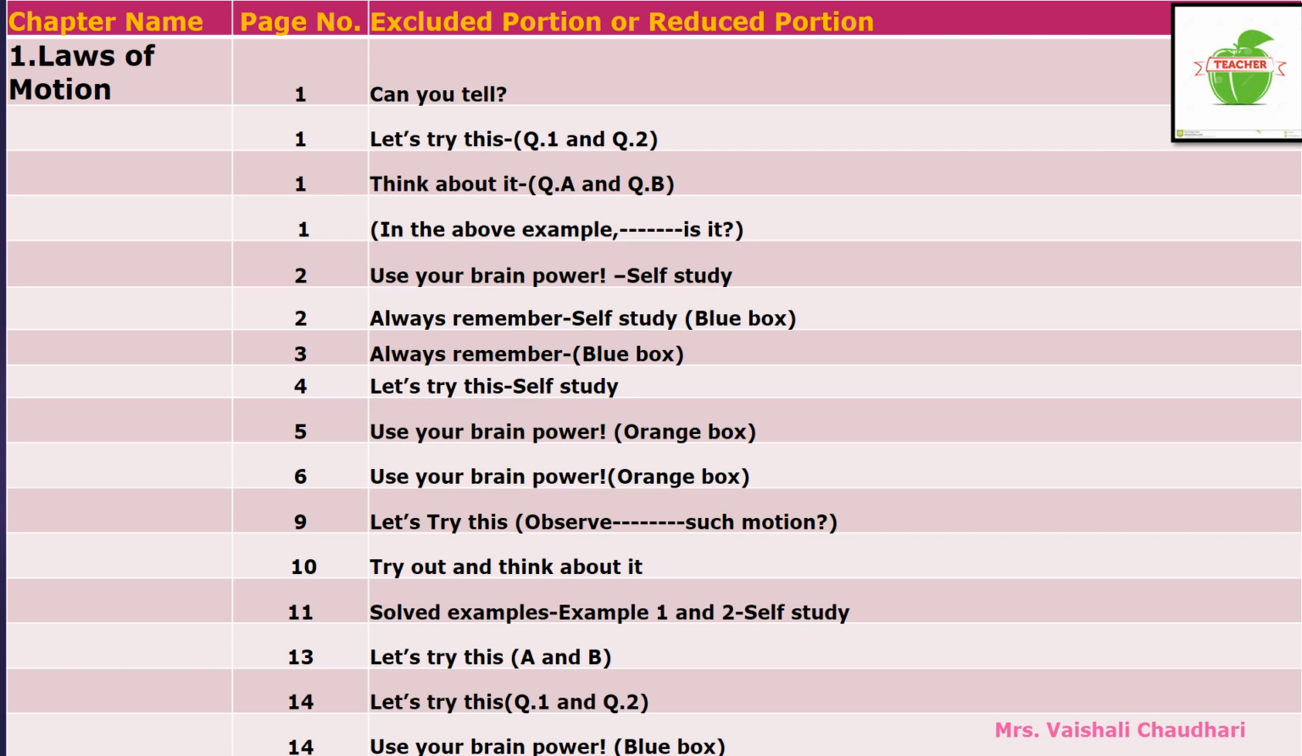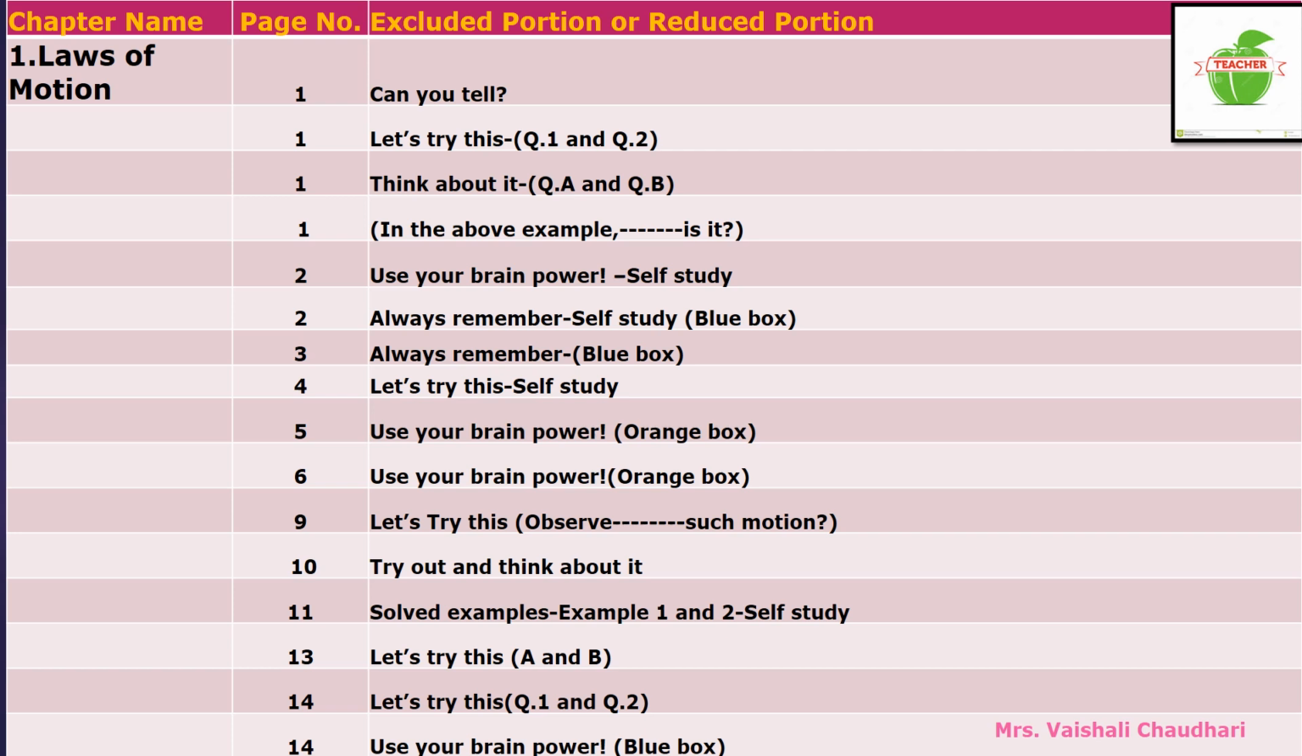On page number 11, solved examples are given, children. That is example number 1 and example number 2. These examples are very easy. In these examples, you only have to put the values in the formula and do the calculation. So these two examples are for your self-study.